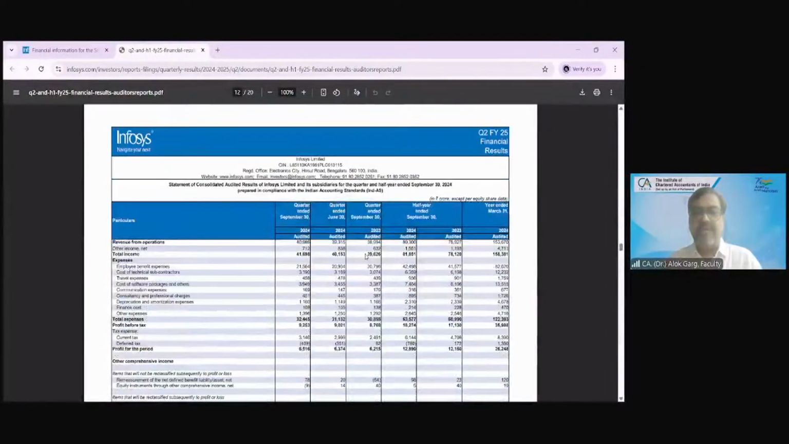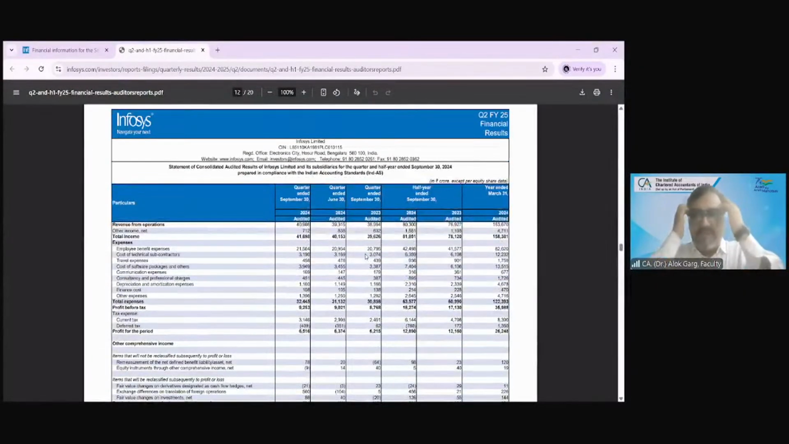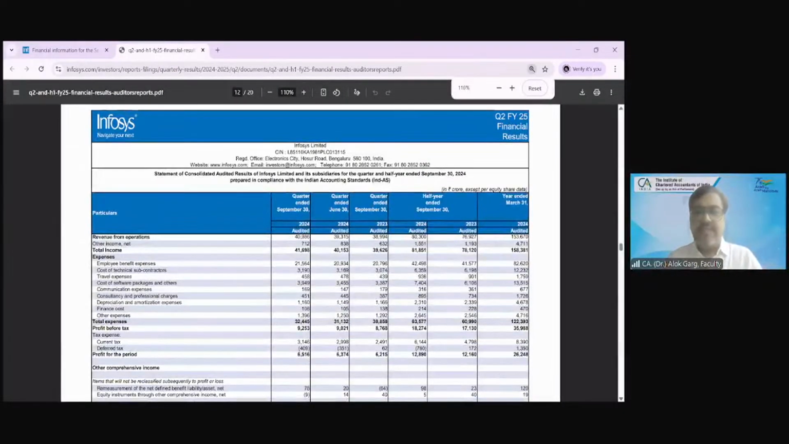Are you able to see the results now? The performance after the auditor's report, whether this financial performance is visible? आपको दिख रहा है ये वाला पेज? Yes, sir. Visible, sir. These are the results.